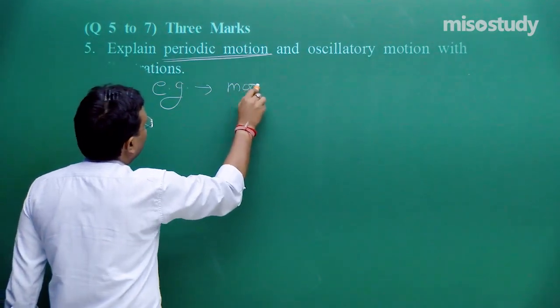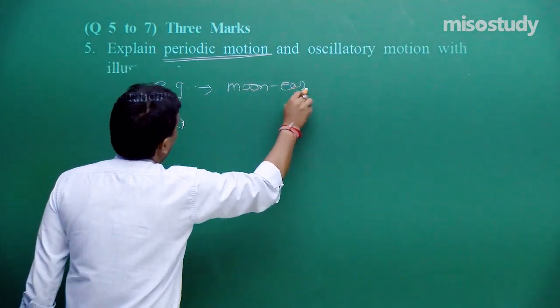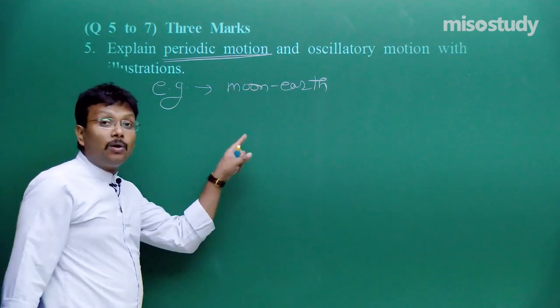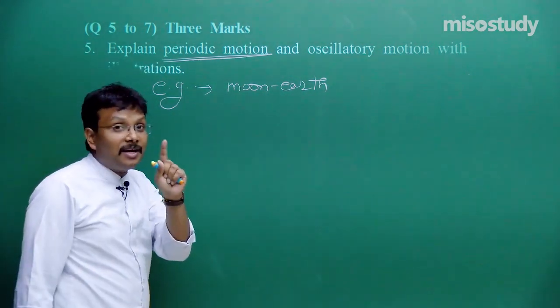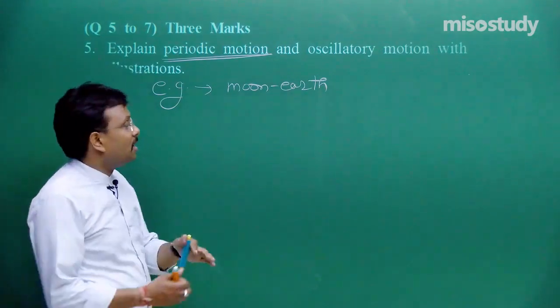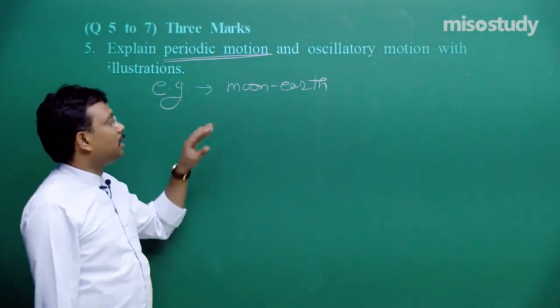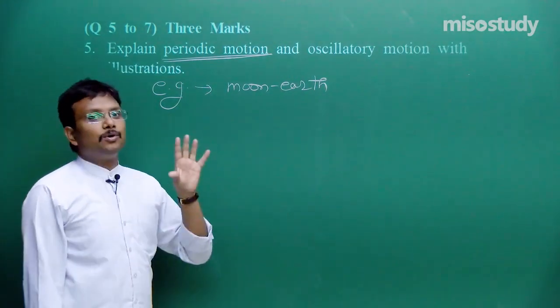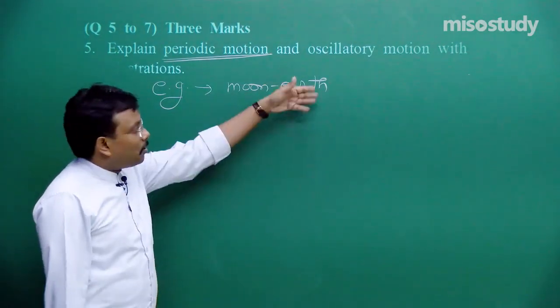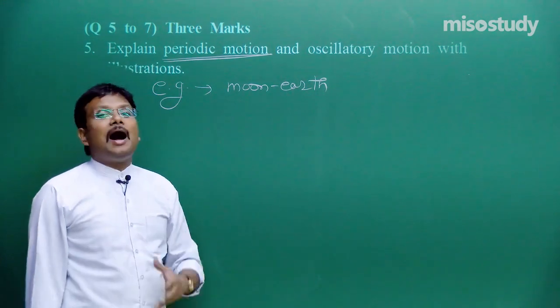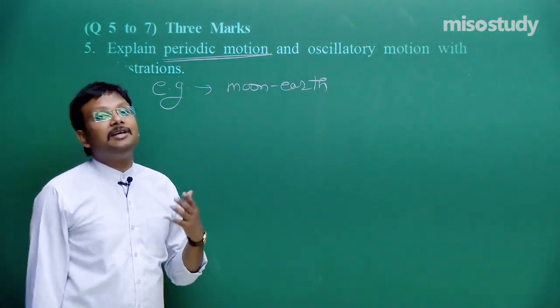moon, earth, and in the examination hall please don't write like this. Here I am giving you this as an indication, as guidance. In the examination room you should write it down like this. For example, motion of the moon around the earth, comma, motion of an artificial satellite around the earth.